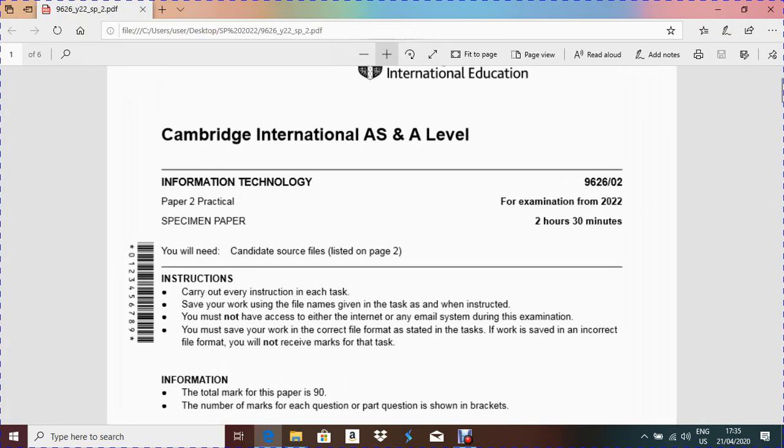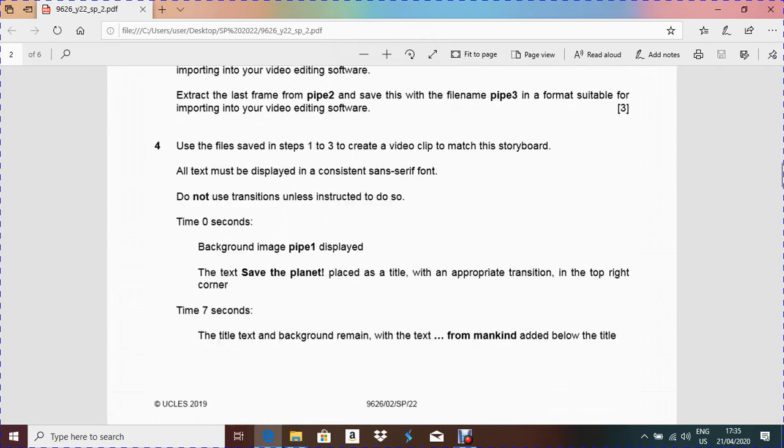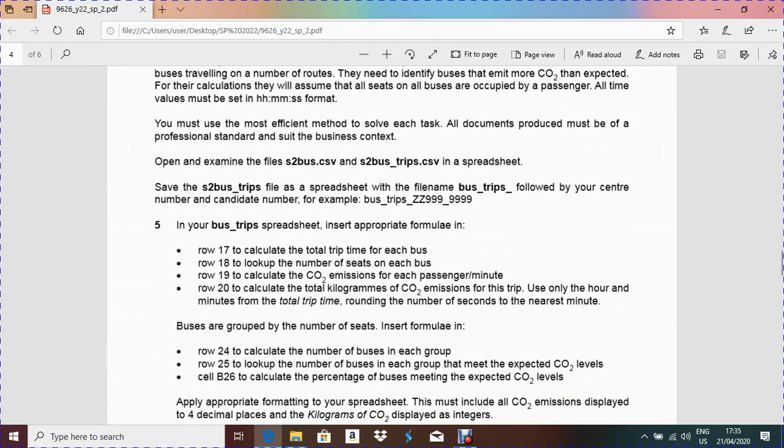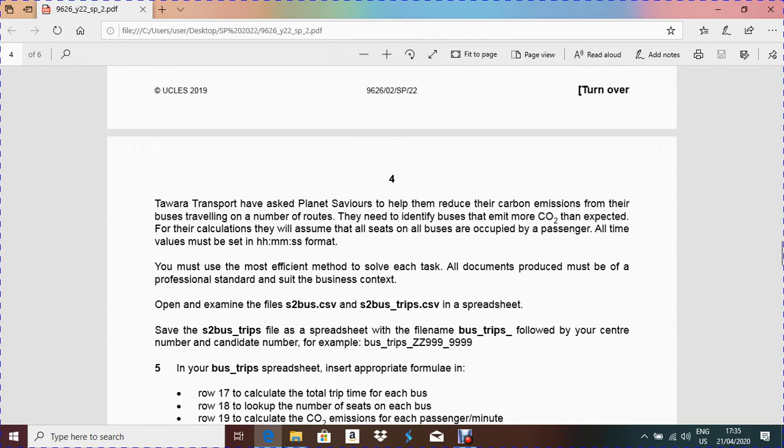Today I'm going to discuss the spreadsheet part of this question paper. The spreadsheet part starts from question number 5. Before that, some statement is given by the examiner, so we have to read that one. Aura Transport have asked Planet Saviors to help them reduce their carbon emission from their buses traveling on a number of routes.